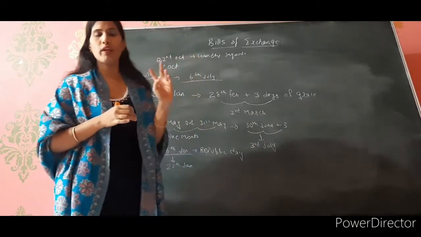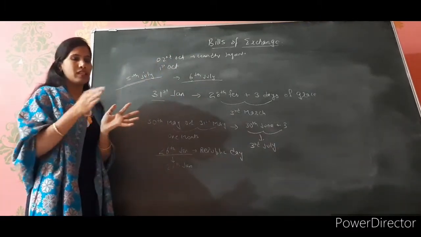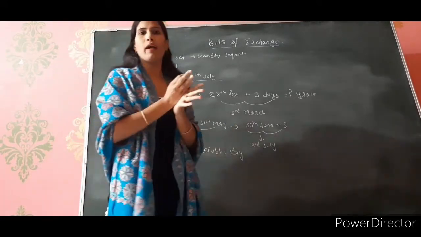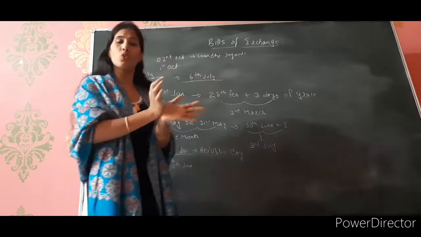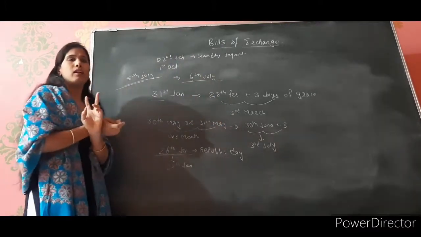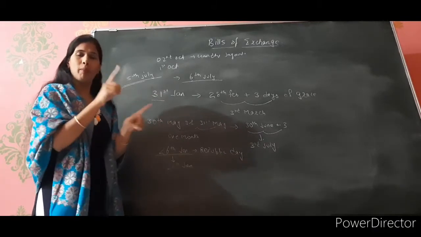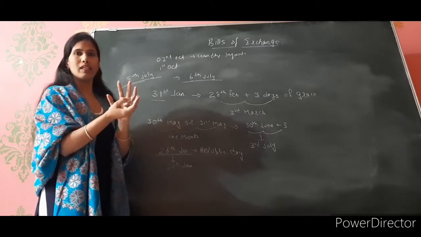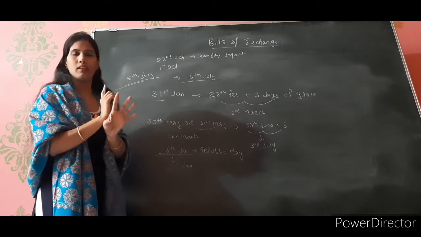The other thing you have to remember, every month is not of the same days. किसी में 30 दिन होते हैं, किसी में 31 days, and one month is having 28 and 29 days. So if you have drawn a bill for 1 month, you will consider that full month. You will not consider कि नहीं इस month में 28 days ही हैं, सिर्फ 30 days हैं, I have to consider 31. No, that 1 month is whole month, right?